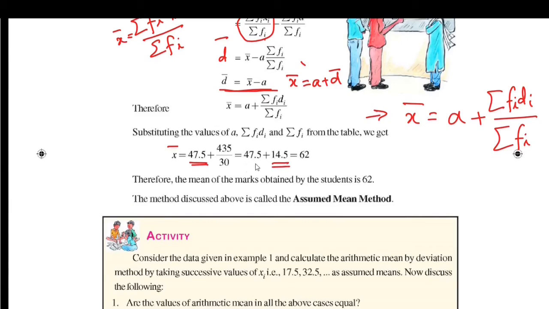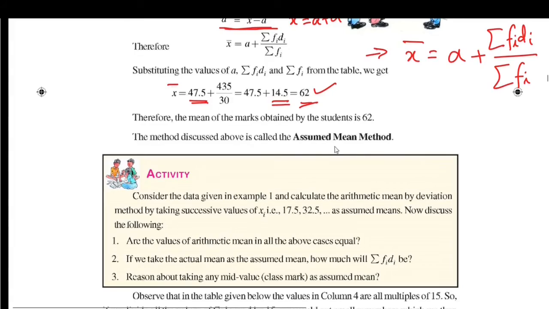So 47.5 plus 14.5, we are getting 62. In direct method also we got the value of mean as 62, and here using assumed mean method also we are getting the same value. So what we have discussed till now is called assumed mean method or deviation method.